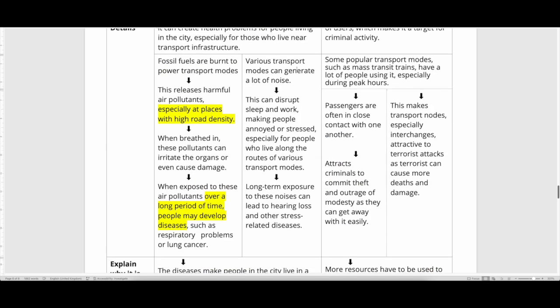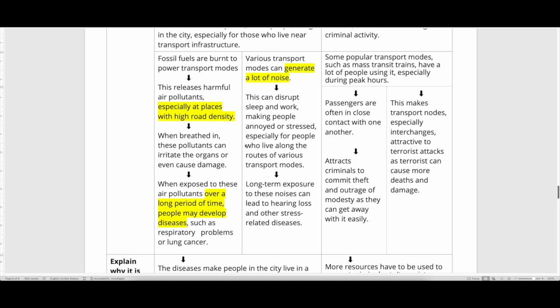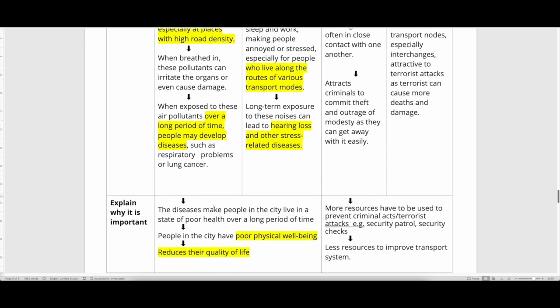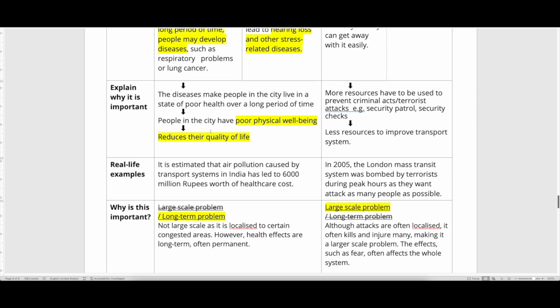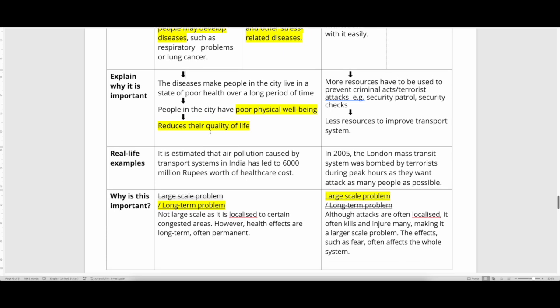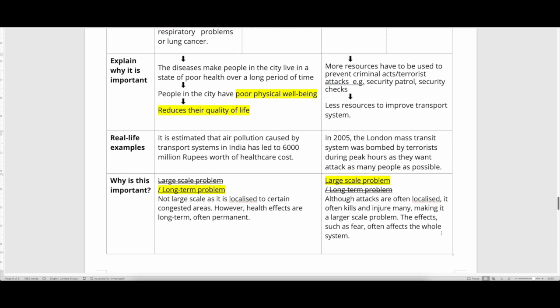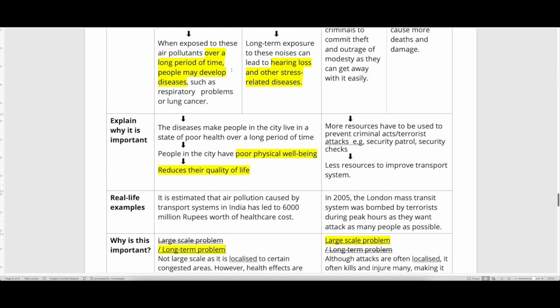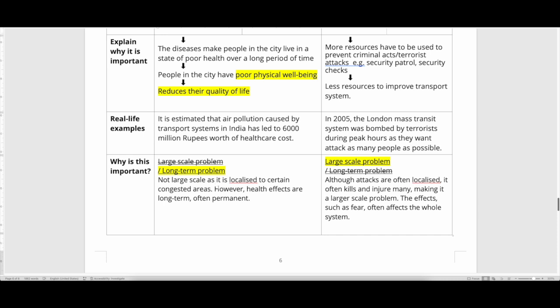There's also sometimes modes gathering at certain places that generate a lot of noise, like trains. So people who live along these places have a difficult time. They are affected by the noise, which can lead to hearing loss and stress-related diseases. That can then lead to poor physical well-being and quality of life. So this one has been done for you. Is it a large-scale problem? No, because it's only localized to certain areas in the city, but it is an important problem because the health effects are long-term and often permanent.